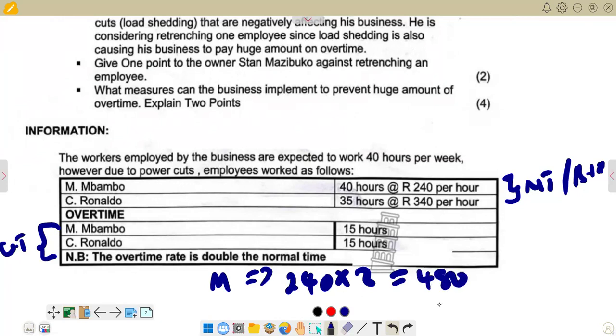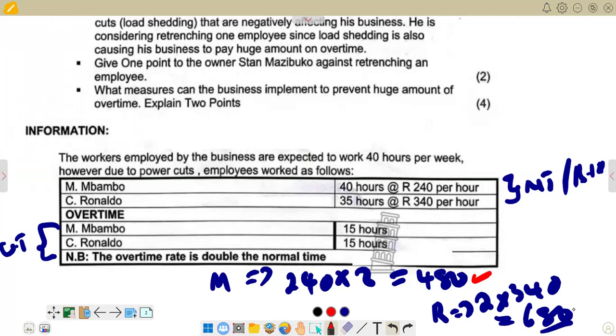We do the same for Ronaldo. So for Ronaldo, we are saying 2 times the rate that we are having for normal, which is 340. Obviously, if you multiply 2 times 340, you are going to get 680. So these are the rates that we have for overtime, 480 for Mbambo, and for Ronaldo, 680.